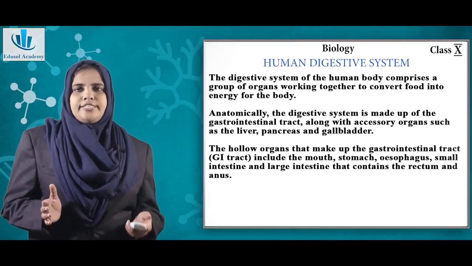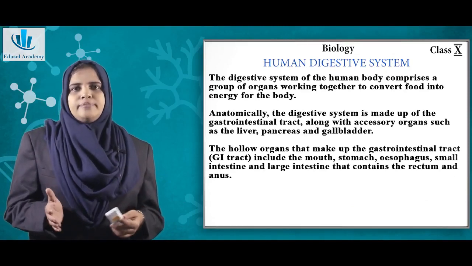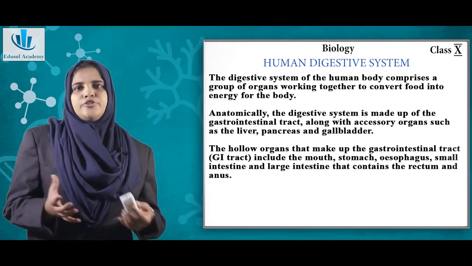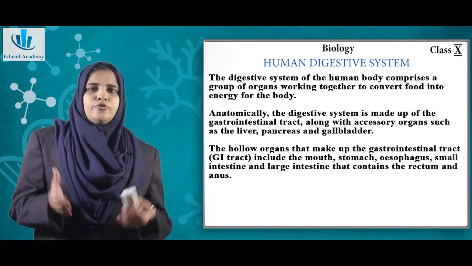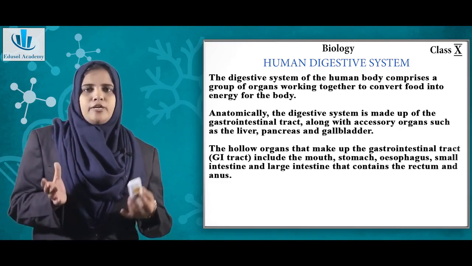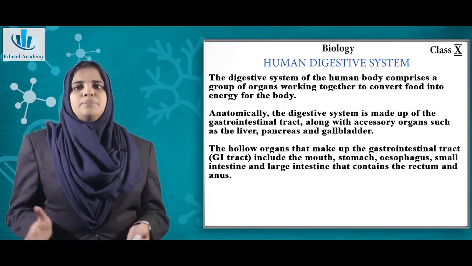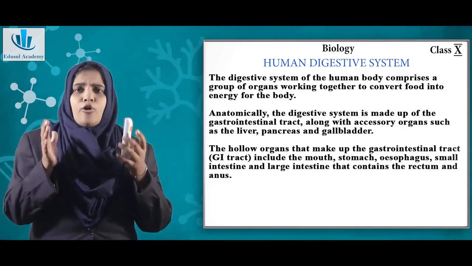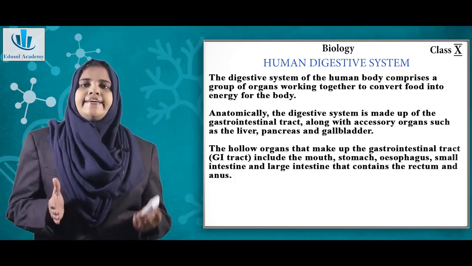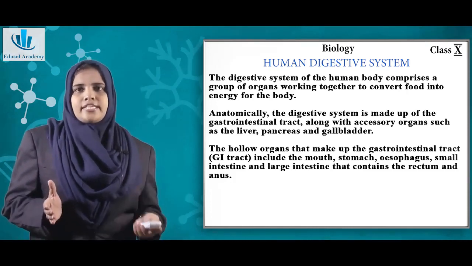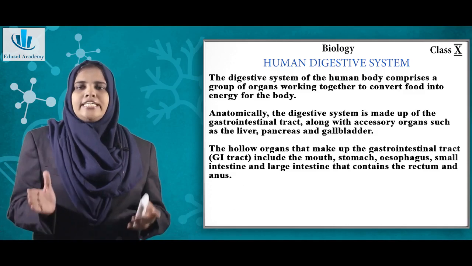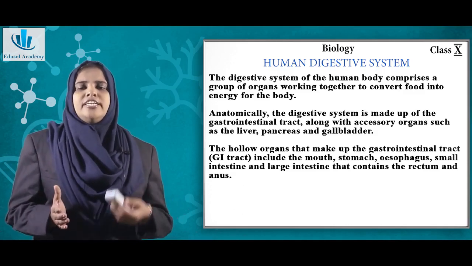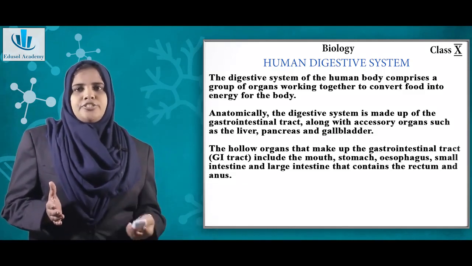Human digestive system. The human digestive system comprises a group of organs which work together to convert the food into energy inside our body. If you speak anatomically, the digestive system is a long tract. It is called the gastrointestinal tract, or locally it is called the gut, or you say the alimentary canal. So these are the different names for the digestive system.